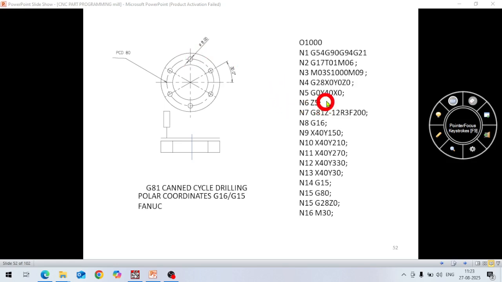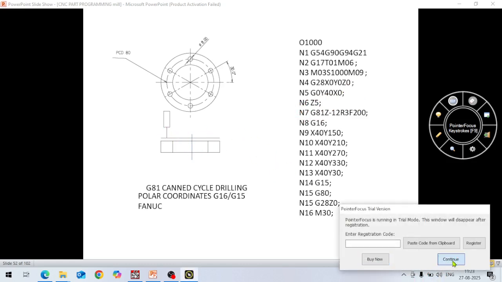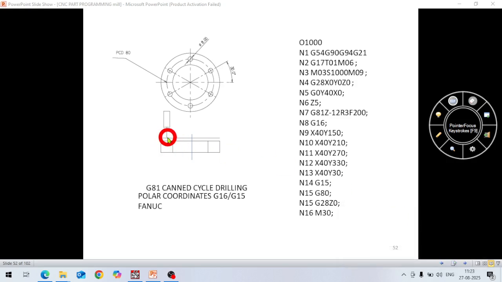Okay, Y40 X0, and then it comes in G0 mode itself, that means it is in rapid mode. It comes to Z5. From that height it comes to Z5. Z5, this height. So up to this point it comes in rapid feed. Because now it is a retract plane, and the tool will come in cutting feed below this point. Okay, it will take depth here.